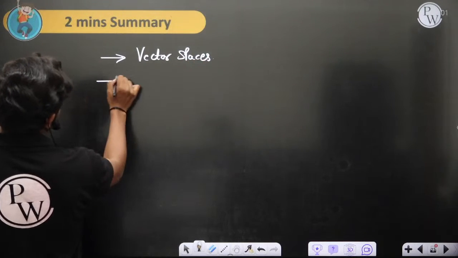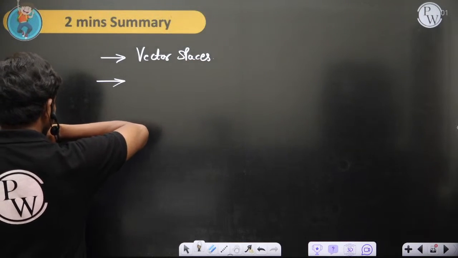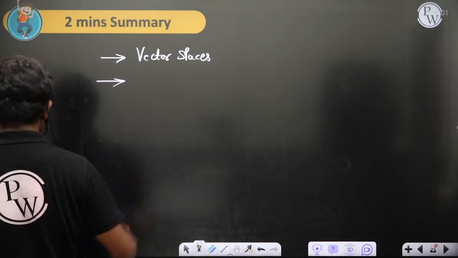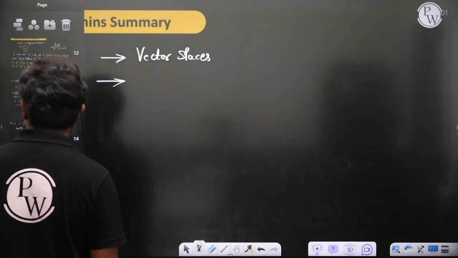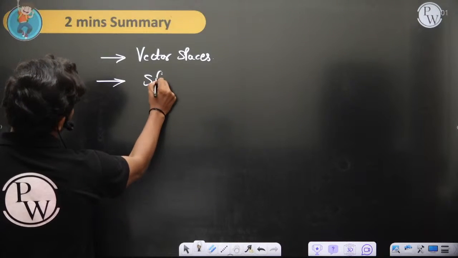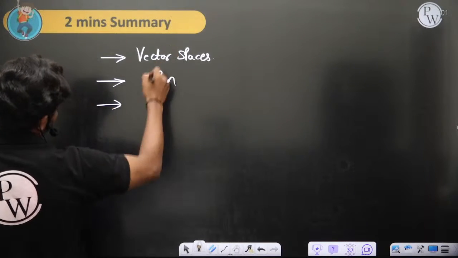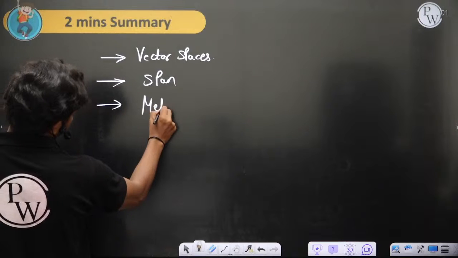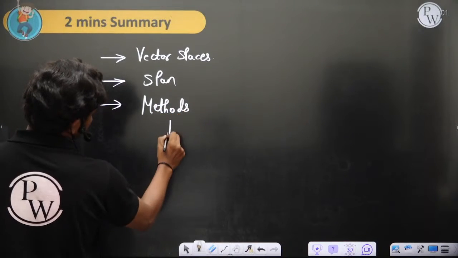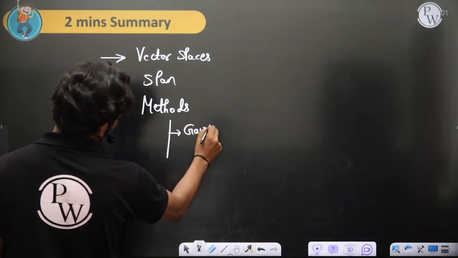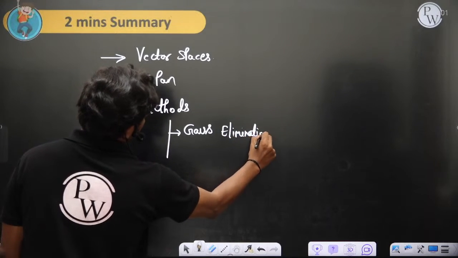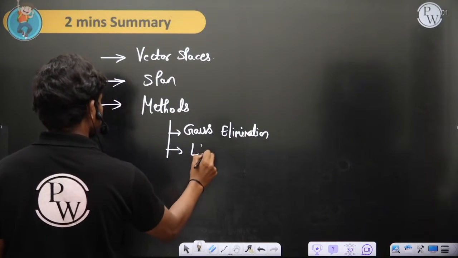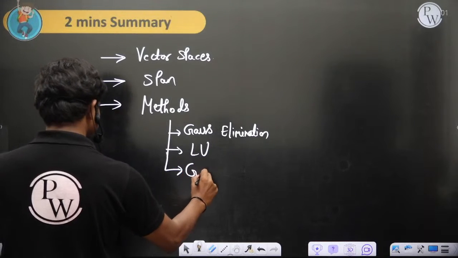Then we focused a bit on what we did today. We have covered vector spaces and span. Linear combinations I finished yesterday. So the methods we have seen are basically Gauss elimination, LU decomposition, and Gauss-Seidel.